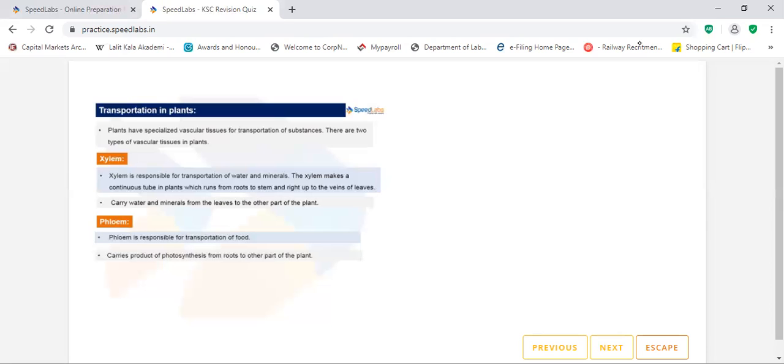Phloem is responsible for the transportation of food, and it carries the product of photosynthesis, not from the roots actually, from the leaves to the other parts of the plant. So phloem helps in carrying the food prepared by the leaves to the different parts of the plant. This is all about the transportation in plants and animals.